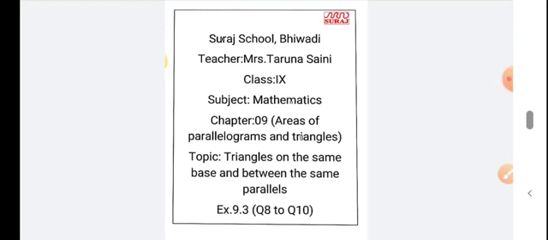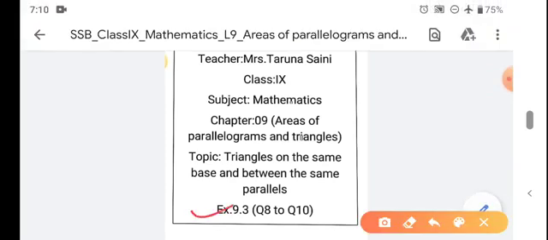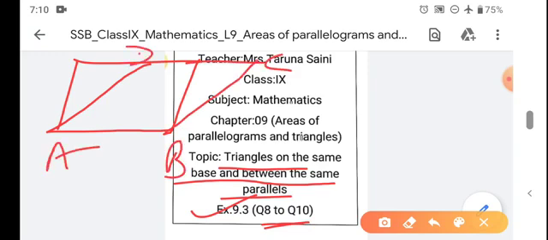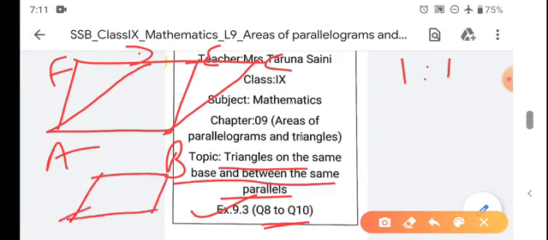Today, I, Taruna Saini, will continue the same exercise, that is 9.3, and today we will discuss three more sums. The topic is triangles on the same base and between the same parallels. So, let us recap. If these two parallelograms lie on the same base and between the same parallels, then both have the same area, their ratio is 1:1. And if we talk about triangles, if two triangles lie on the same base, then these triangles will also have the same area.